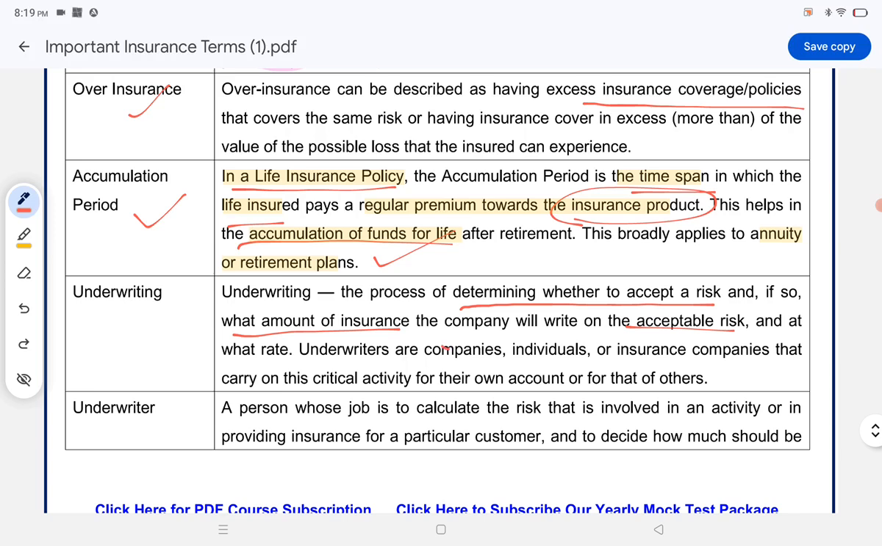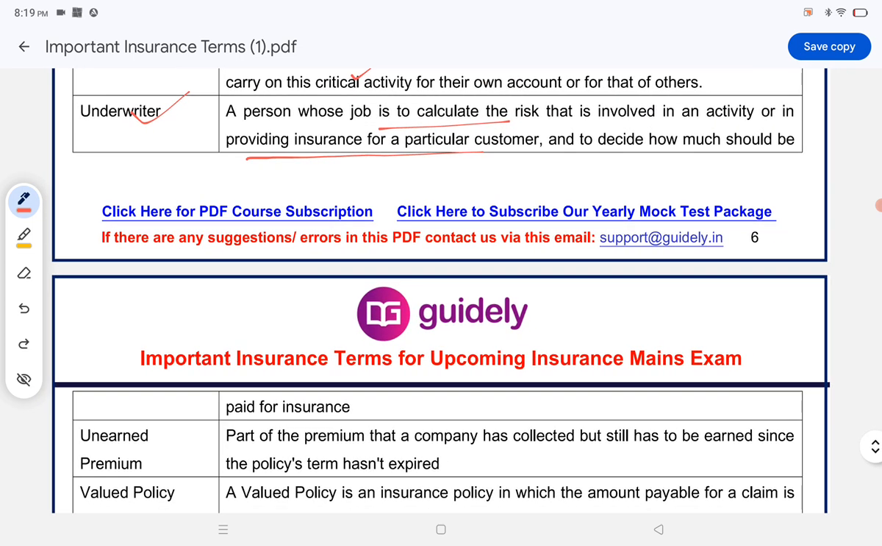Underwriters are companies, individuals, or insurance companies that carry on this critical activity for their own account or for that of others. An underwriter is a person whose job is to calculate the risk that is involved in an activity or in providing insurance for a particular customer and to decide how much should be paid for the insurance.